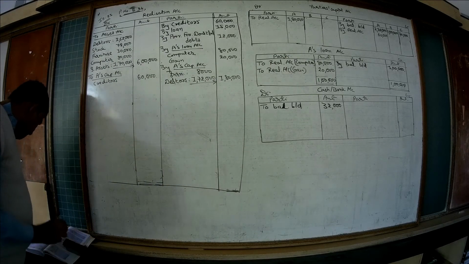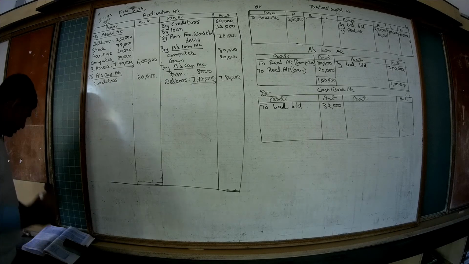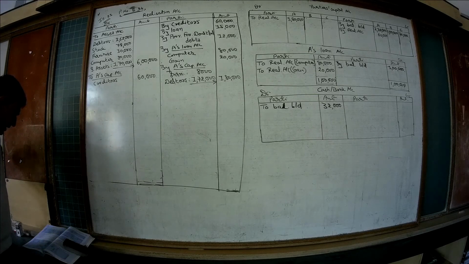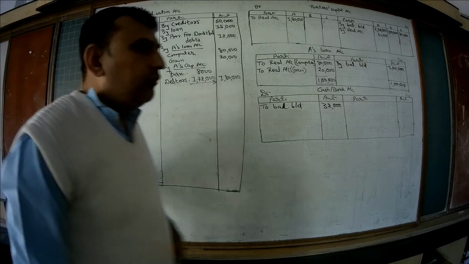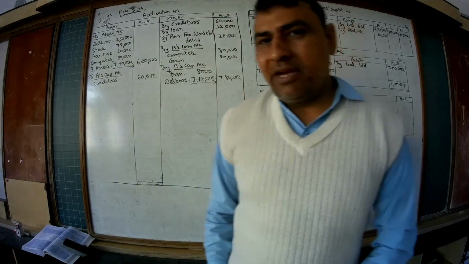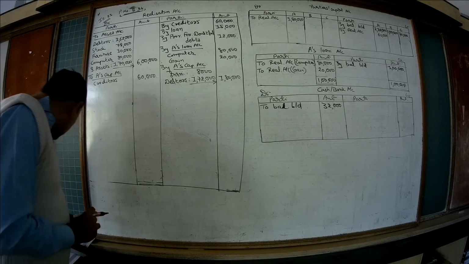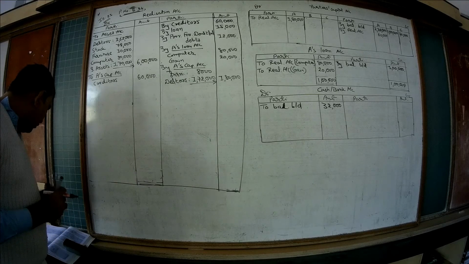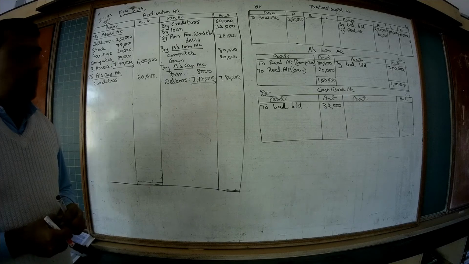Then third adjustment: B took stock in trade at rupees 70,000 and some of the sundry debtors. Here, before we move forward to the third adjustment, let's see again the second adjustment. A took furniture at rupees 8,000 and debtors of rupees 2 lakh, only of rupees 2 lakh, not the full debtors.